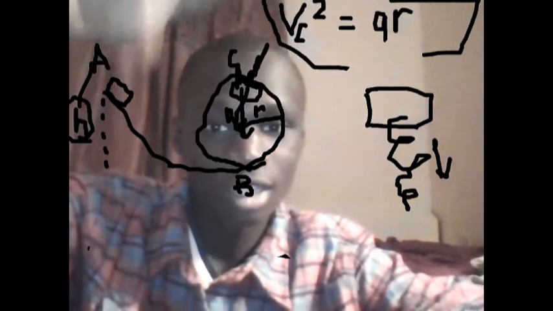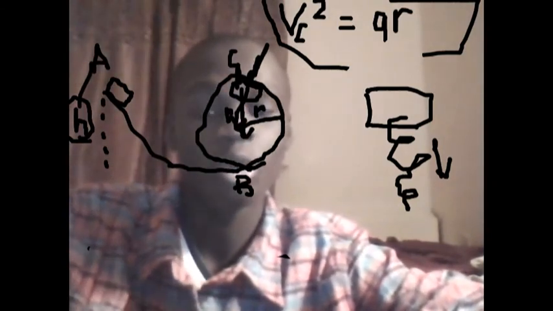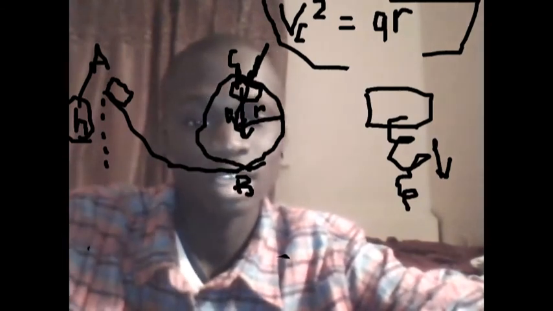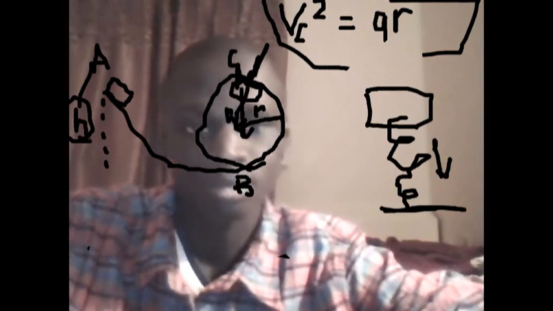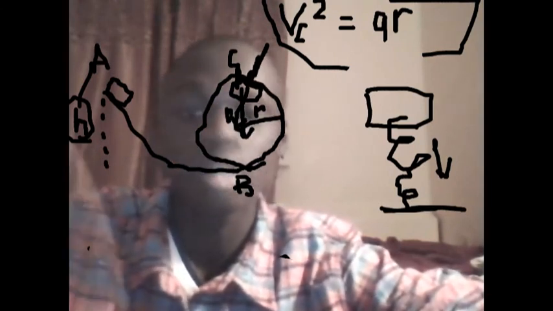The more you push it up, the more it's going to go down, the more kinetic energy it's going to have, and the higher velocity it's going to have when it hits the surface. So that's basically what potential energy is: the potential for it to convert to other types of energy.